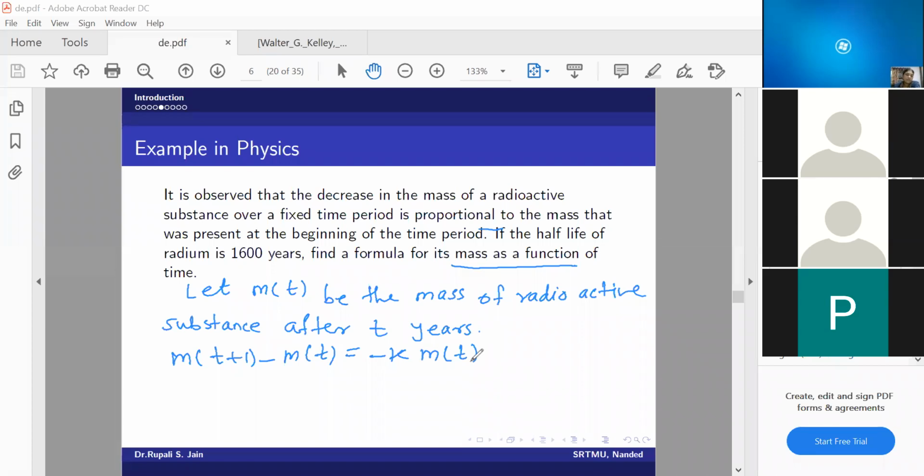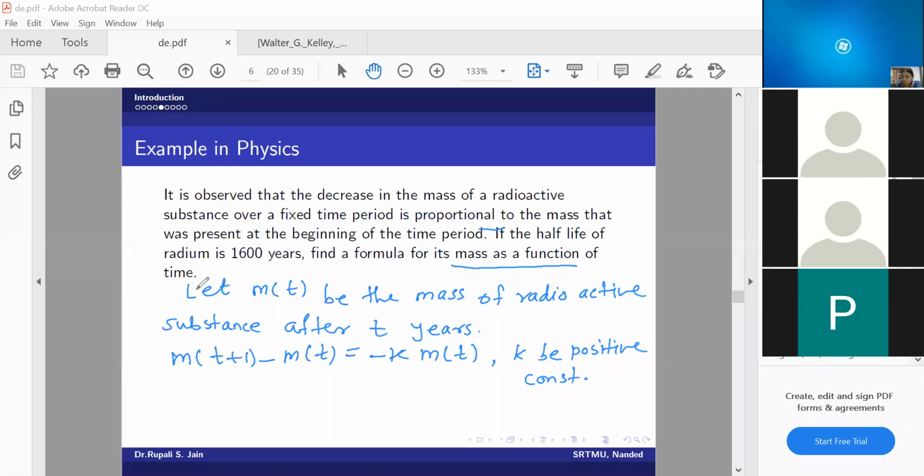Is that okay? Where k is any proportionality constant. Let's say k is a positive constant. Since I have taken minus here, I am saying k is a positive constant.